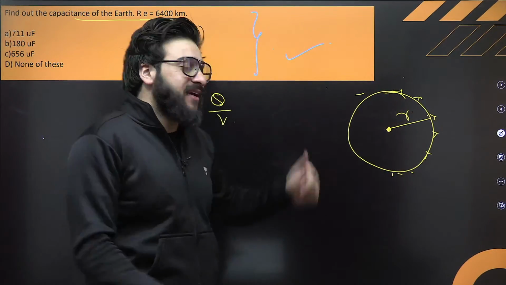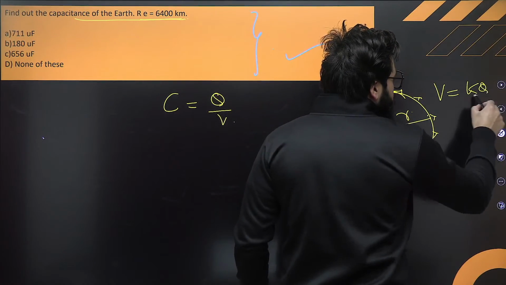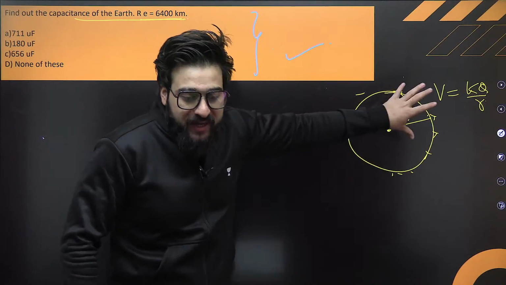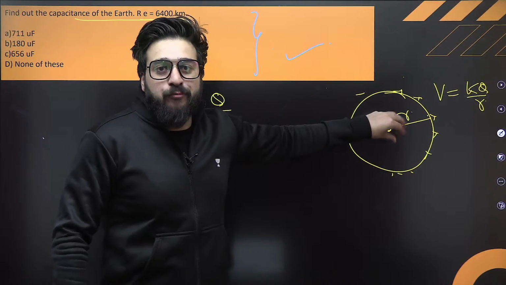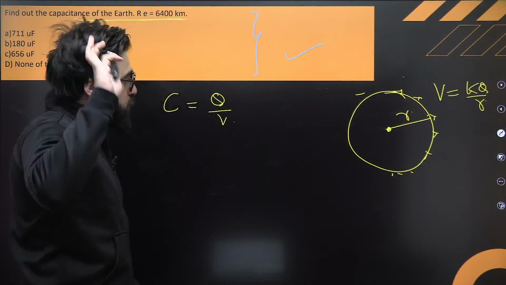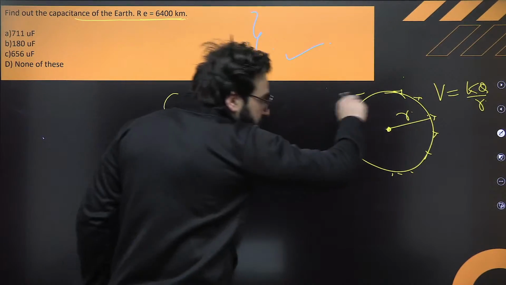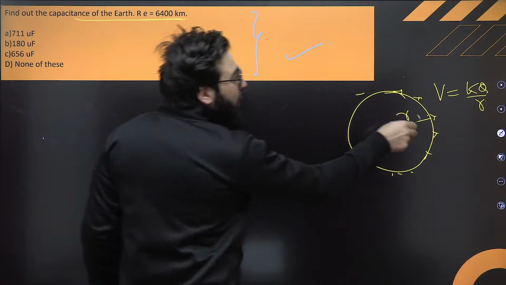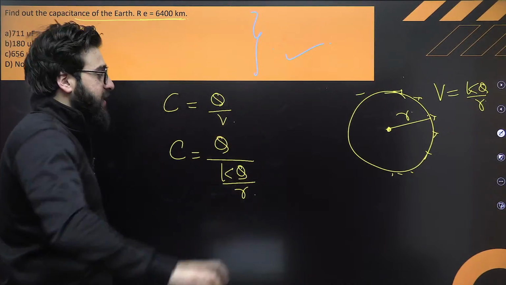Sir, we have studied in electrostatics that at this R distance, potential will be exactly KQ by R. If charge Q is present on this one, you consider that the entire charge is placed as a point charge over here. At R distance, we are saying KQ by R. In our electrostatics, we have studied this in very detail. So can you put it over here because this is the spherical capacitor? C is equal to Q upon what is V? You'll say, sir, that is KQ by R exactly.